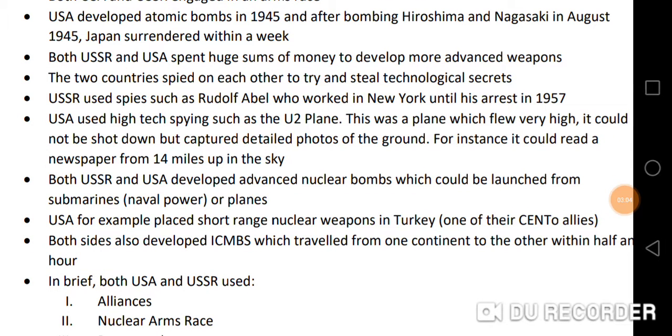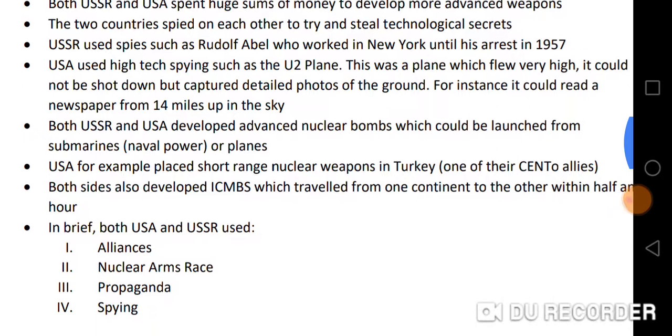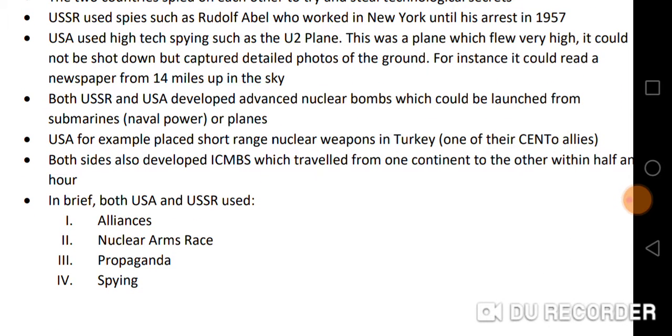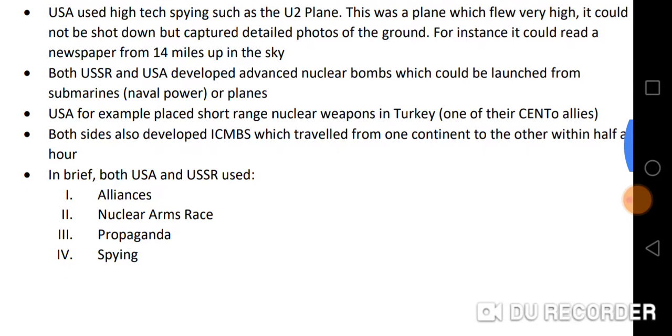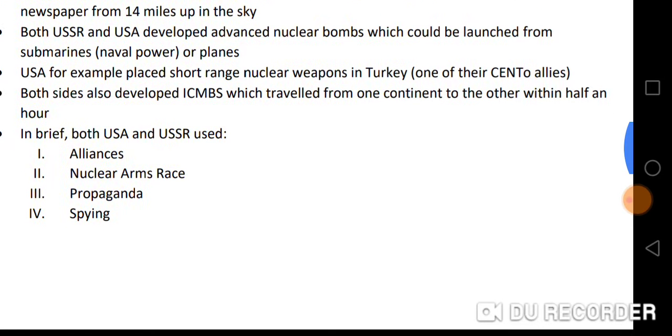Both USSR and USA developed nuclear bombs, which could be launched from submarines, which is naval power, or planes. And USA, for example, placed short-range nuclear weapons in Turkey, which was one of their CENTO allies. Both sides also developed ICBMs, which traveled from one continent to the other within half an hour.